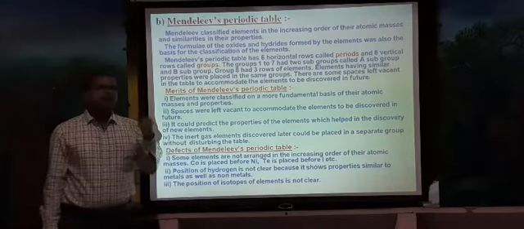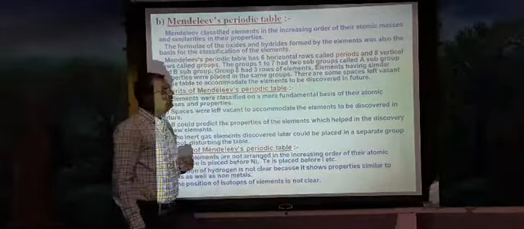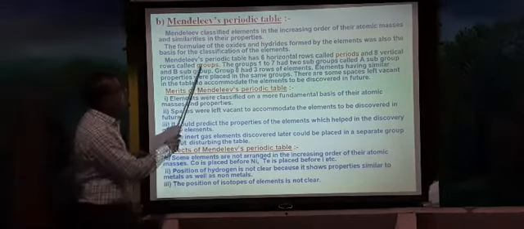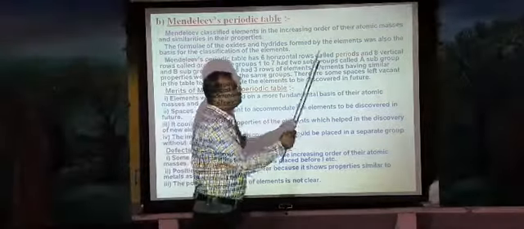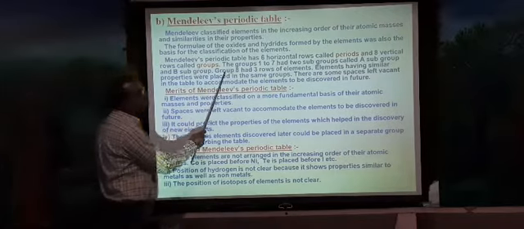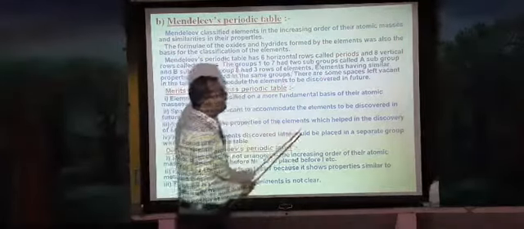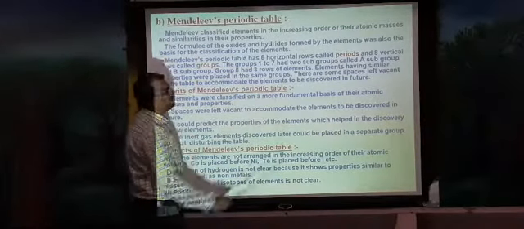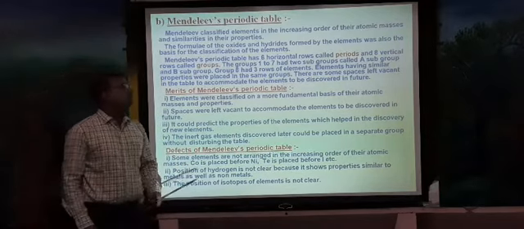So Mendeleev's periodic table contained 6 horizontal rows called periods and 8 vertical rows, which he called groups. Groups 1 to 7 had 2 subgroups called A subgroup and B subgroup. Group 8 had 3 rows of elements. The elements having similar properties were placed in the same groups. Some spaces were left vacant in the table to accommodate elements yet to be discovered.